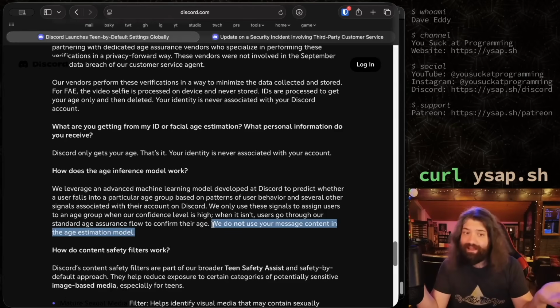Okay, that's fair. Again, I can't verify this, but that's fine. With a lot of companies, when they tell me what they do or what they don't do, I can't actually verify. I have to trust. I understand that. We don't use your message content in the age estimation model. Like, that's huge. If that's the case, that's huge. I like that. I think that's good.